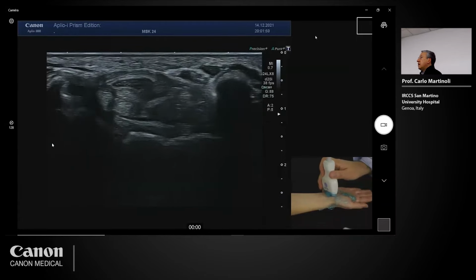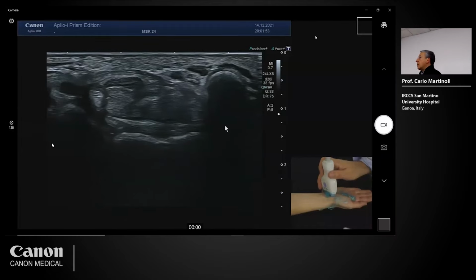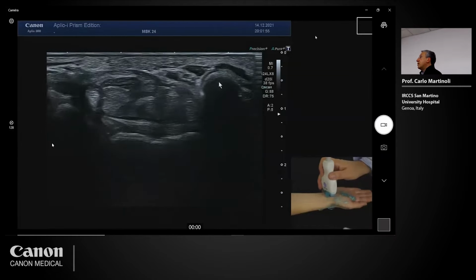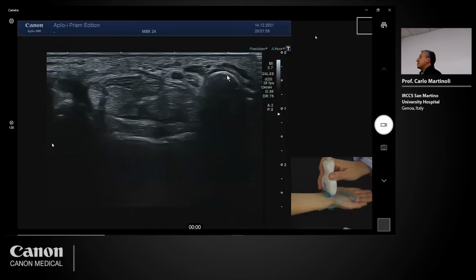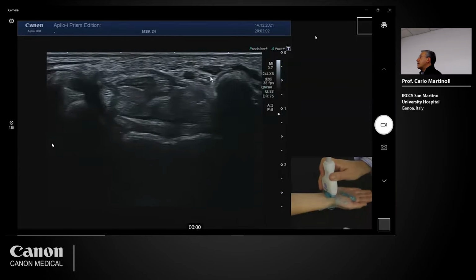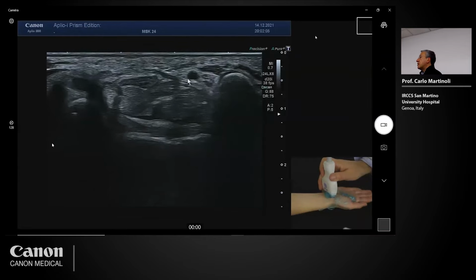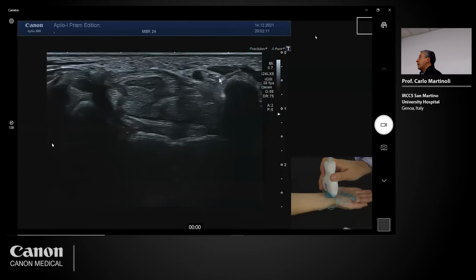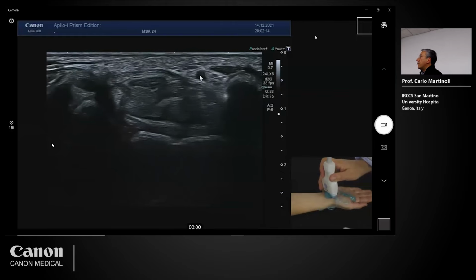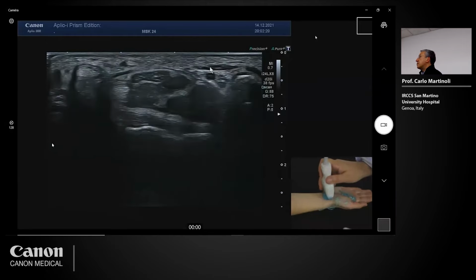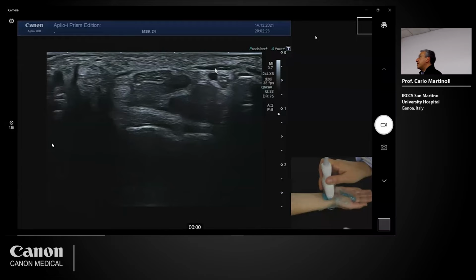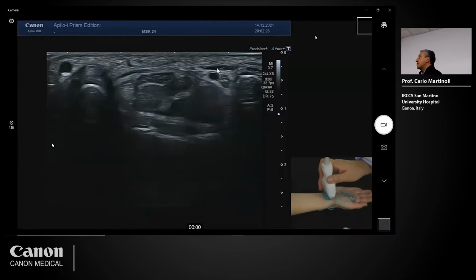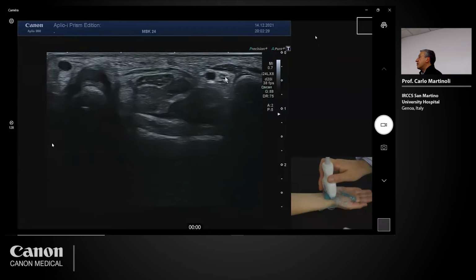Again, I see the carpal tunnel on the ulnar side. The bone here is characterized by a curved appearance. This is the pisiform. And on the radial side of the pisiform, we see the Guyon tunnel. And the Guyon tunnel contains the ulnar nerve visible here and the artery. This is the ulnar artery. So in this particular case, as we described before, there is an accessory muscle located superficially here, is the accessory abductor digiti minimi.